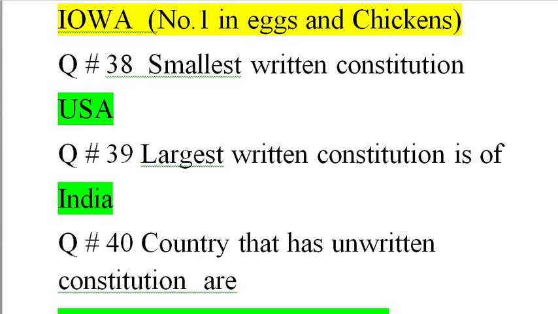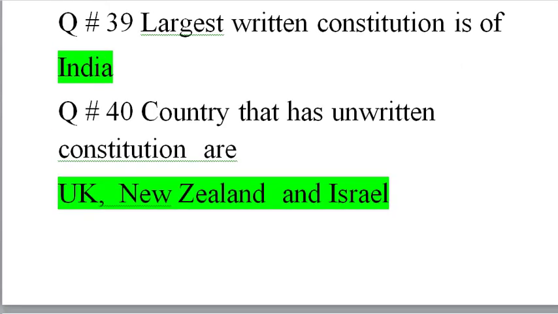Question number 40. Countries that have unwritten constitution. These three countries have not written constitution. They have unwritten constitution. One is UK, New Zealand and Israel, and these three countries have not a written constitution, but they are governing their countries very well.